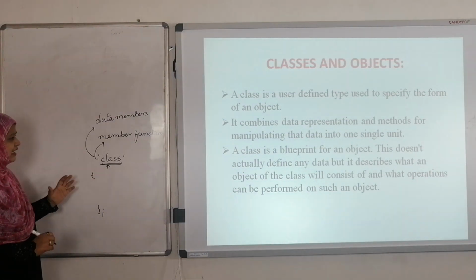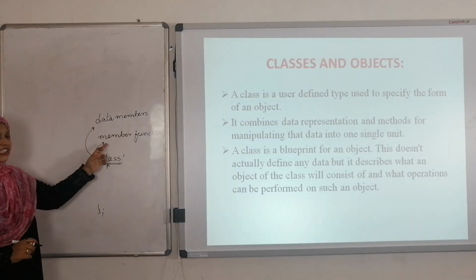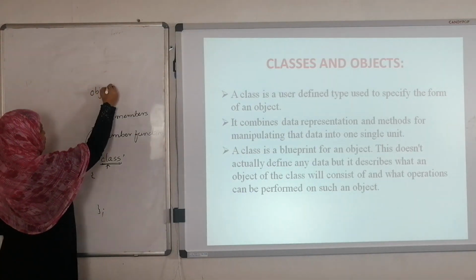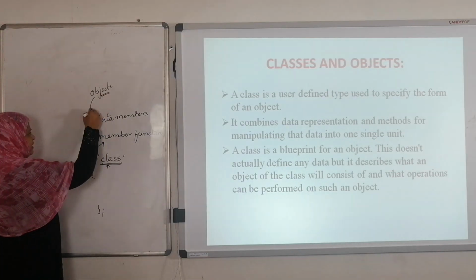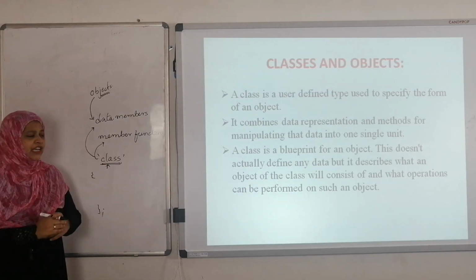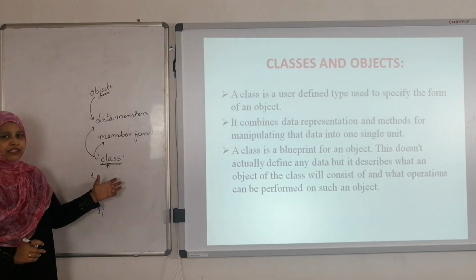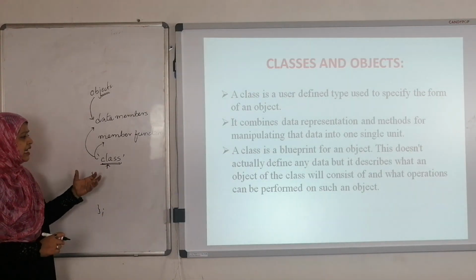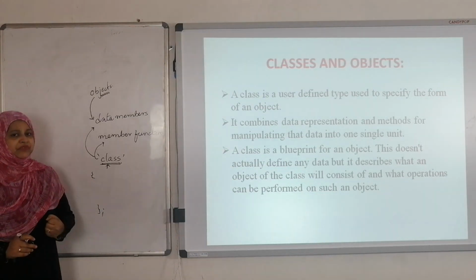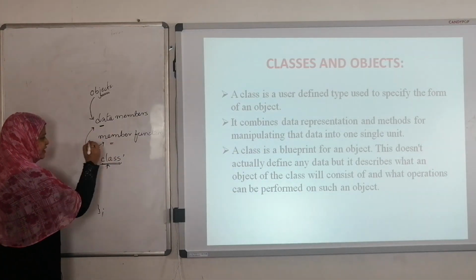Now here, generally class is a blueprint of an object. To access the data members and member functions outside the class, we are going to use objects. By using these objects, we access the data members and member functions outside the class. Whenever we declare any class, it is not going to describe the data. It just declares the data members and member functions.